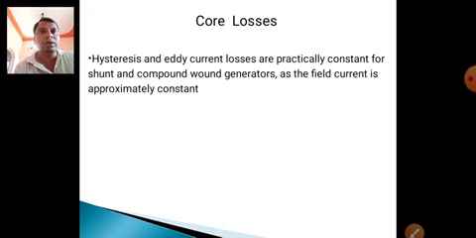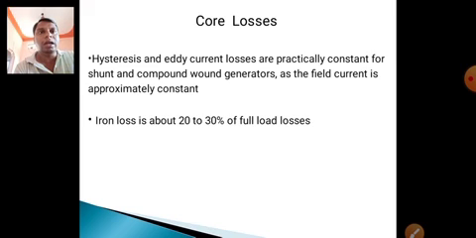Core losses, hysteresis and eddy current losses, are practically constant for shunt and compound generators, as the field current is approximately constant. Only in a series field machine do they vary. Iron loss is about 20 to 30%.